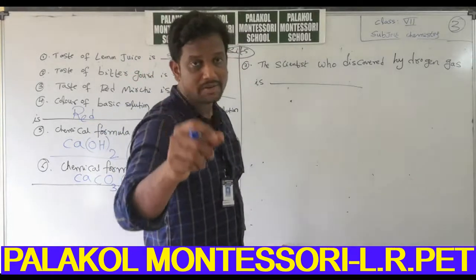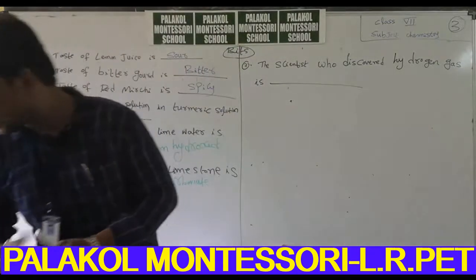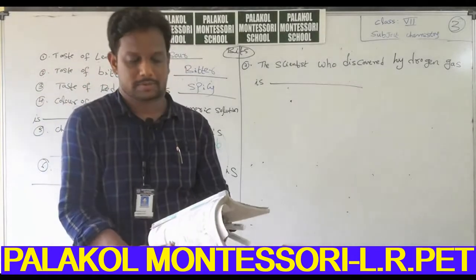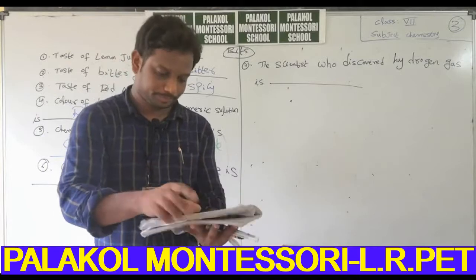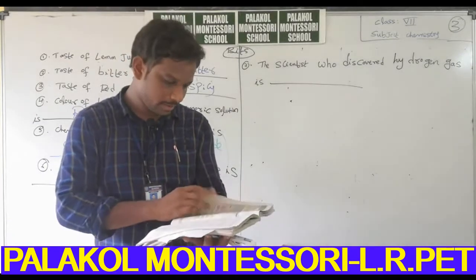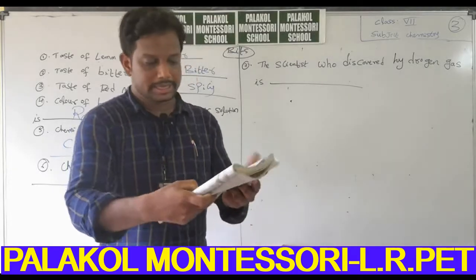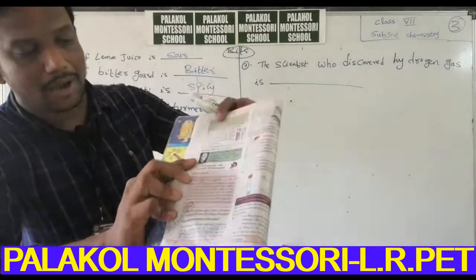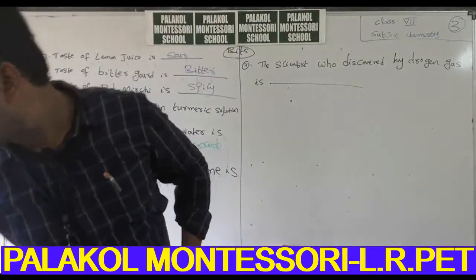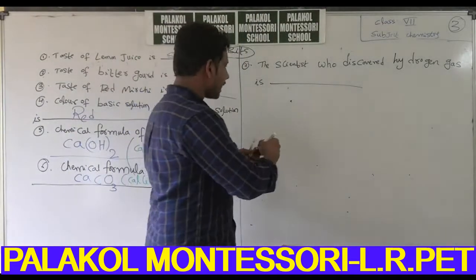This bit is there in your textbook. The scientist's picture is also there in your textbook. I will show it within 2 seconds. Wait one minute. This is the image of Henry Cavendish in your textbook. Who discovered hydrogen gas? Henry Cavendish.